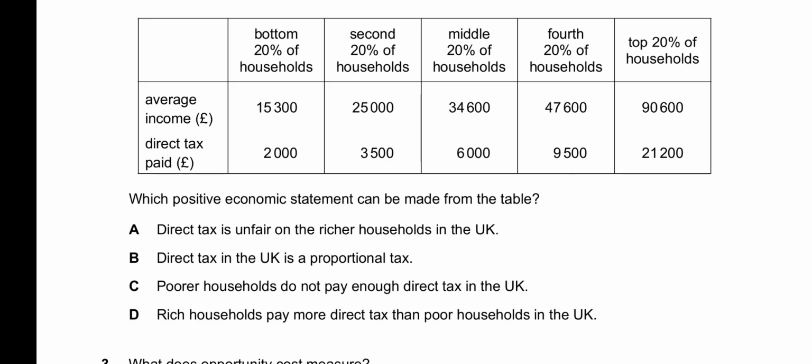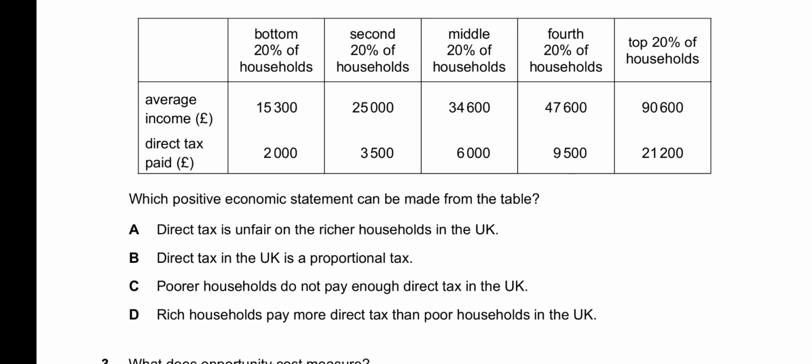B says direct tax in the UK is a proportional tax. When we calculate it out, it is a progressive tax, not a proportional tax. In C, poor households do not pay enough direct tax in the UK. Again, it is a normative statement, because what is enough and what is not enough may be different for different people.